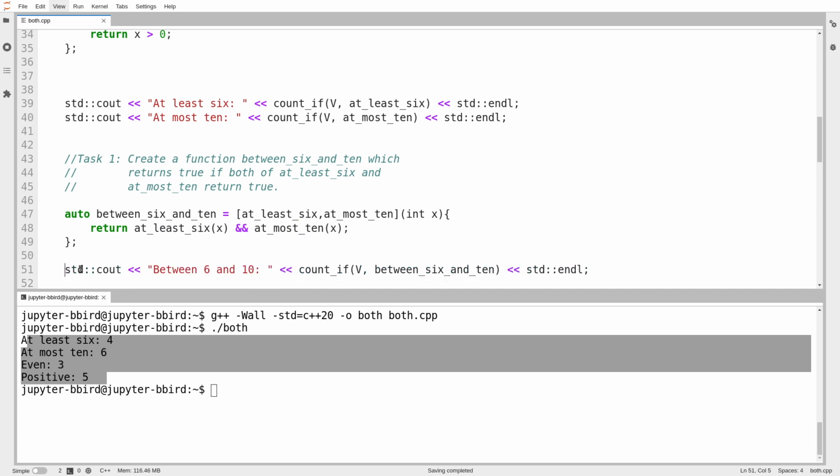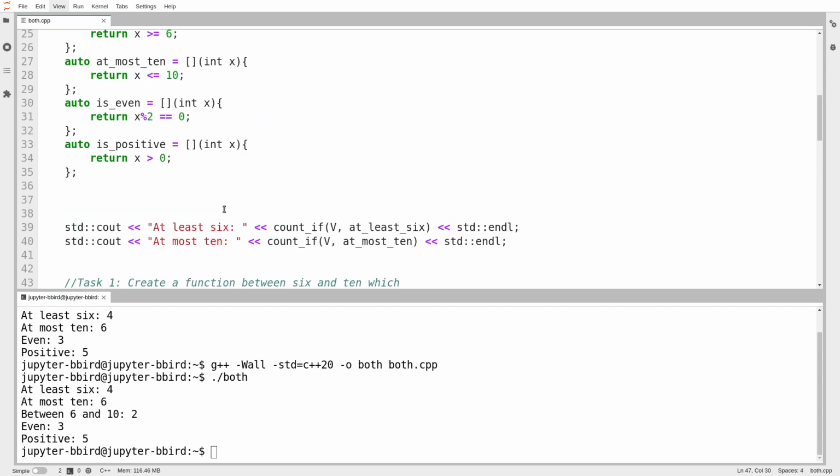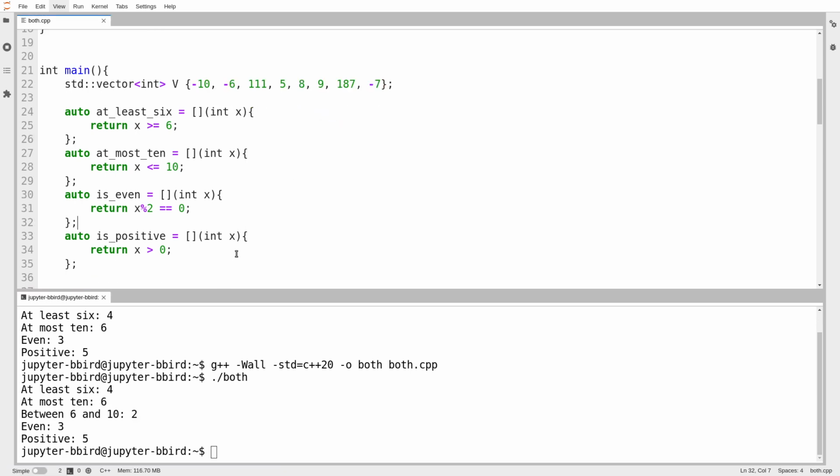We'll just uncomment that and run that, and then see what the next task is. Here we go. Okay, so we'll verify that. How many elements are between 6 and 10? That means that they are at least equal to 6, including 6, and at most equal to 10, including 10. Okay, so I count not this one, not this one, not this one. Here's one here. Oh, wait, no, sorry. 5 is less than 6. 8 is greater than 6 and less than 10. 9 is greater than 6 and less than 10. There are 2 of them. So I think my lambda expression worked.